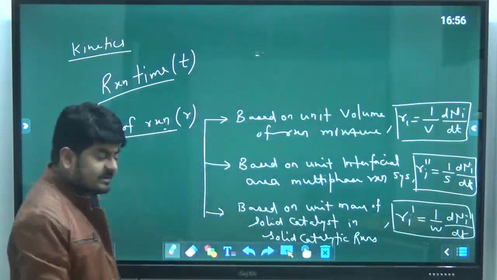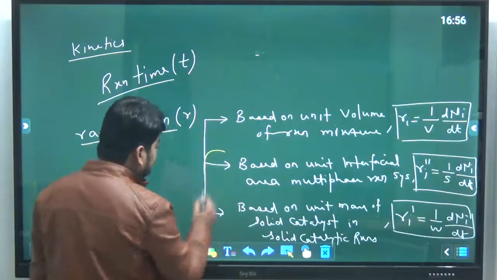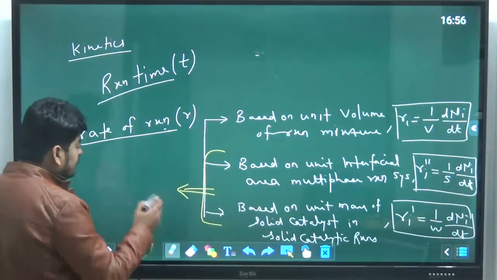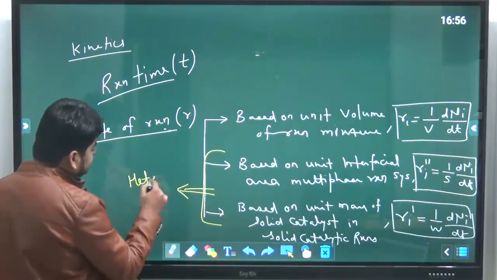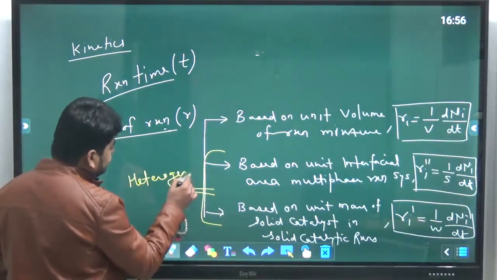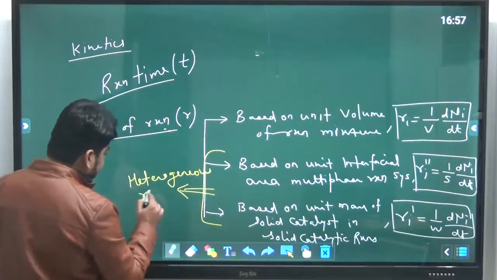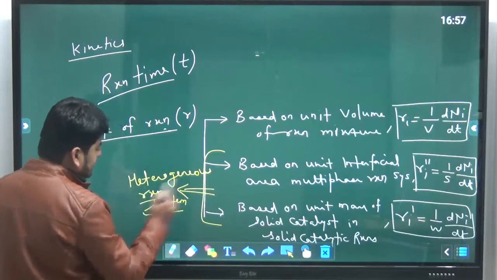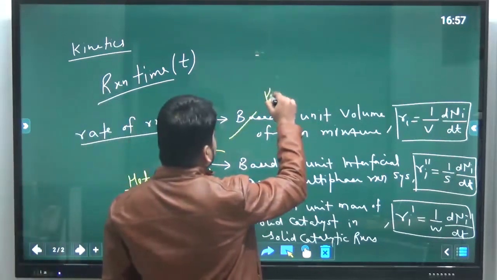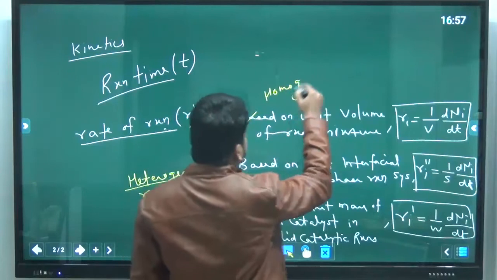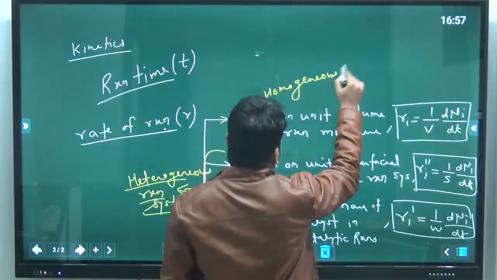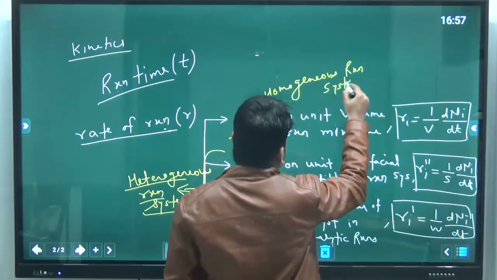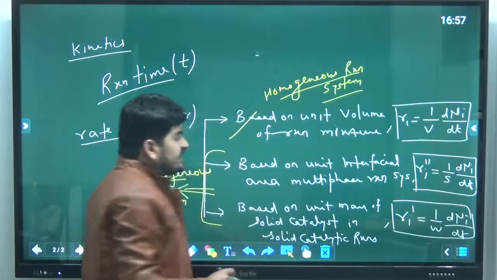Okay, so these are the three different types of rate of reaction, and you should know that these last two rates of reaction we use only for heterogeneous reaction systems, and the first one is for homogeneous reaction systems. Okay, why is there a difference?